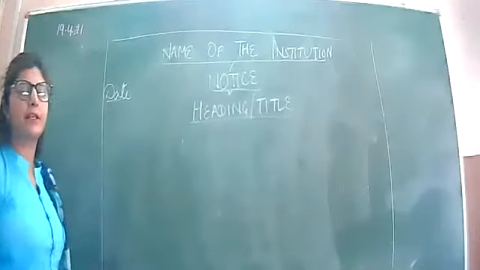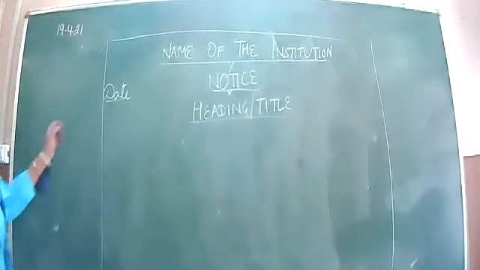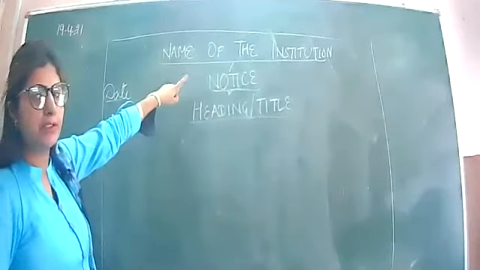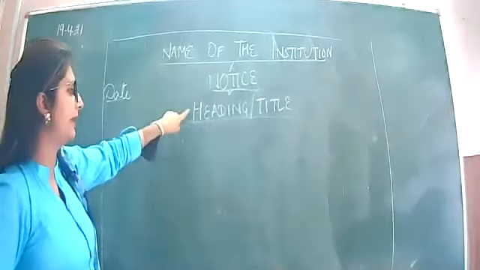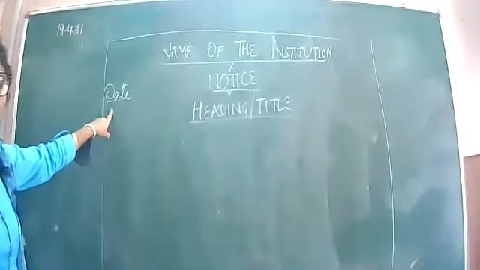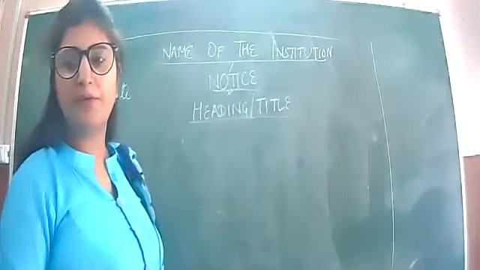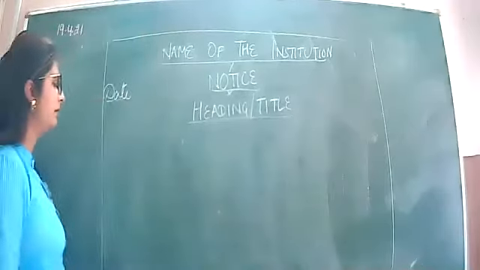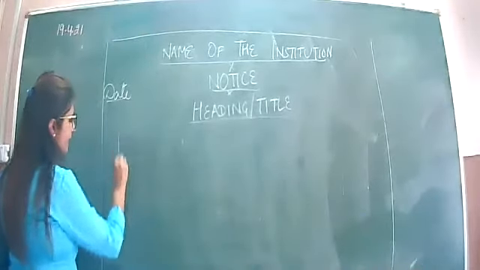So for notice writing, what do we have to write down? First of all, the name of the institution, leave a line, the word notice, then again leave a line, heading or title, then corresponding to the line in which we have written notice, we will write down the date. Okay, so then here comes the body.